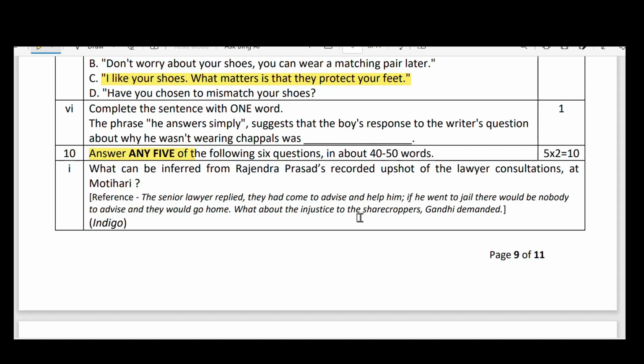Being locals of Bihar, you are saying to desert the camp. It is shameful on our part, it's not good. Like that, he motivated the other lawyers. That's why it can be inferred from Rajendra Prasad's recorded upshot. Okay, there it ends.